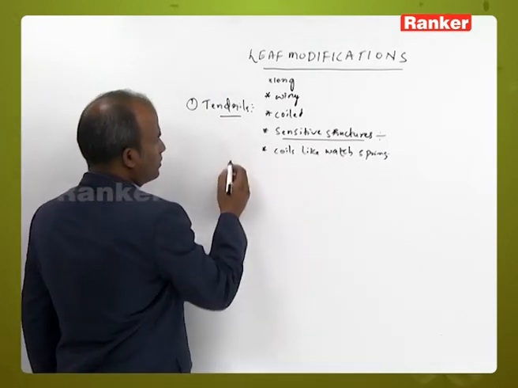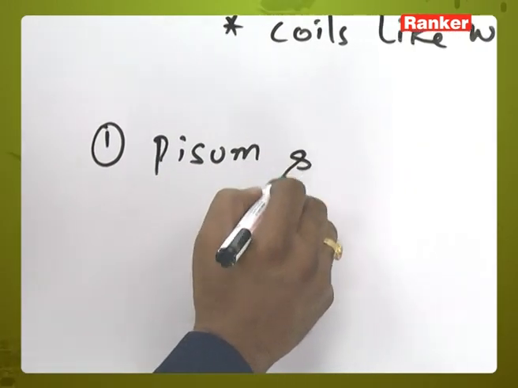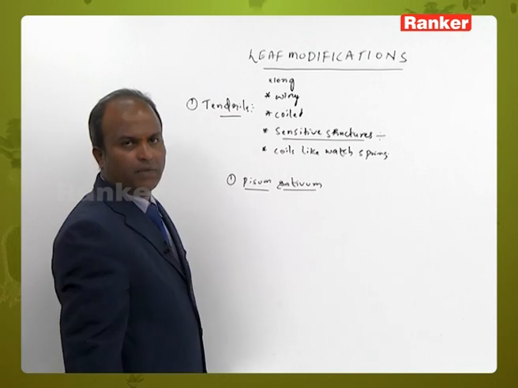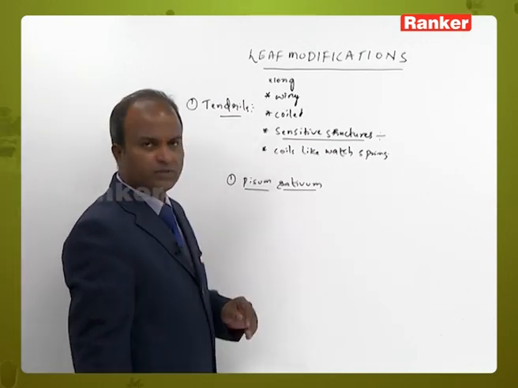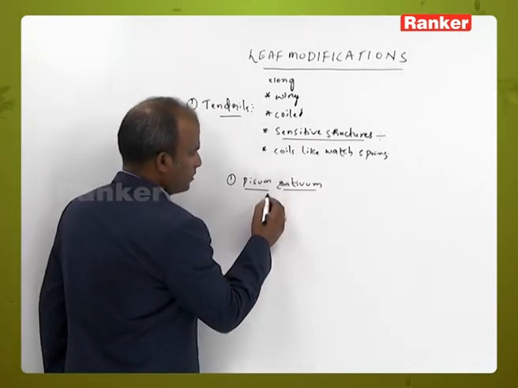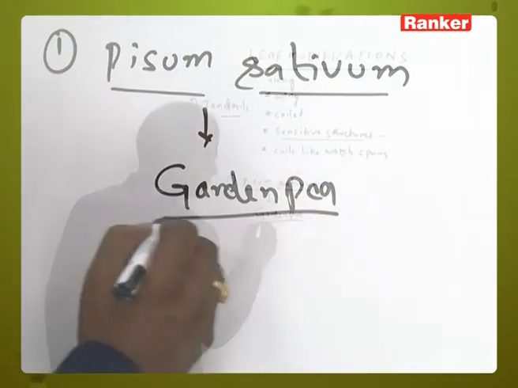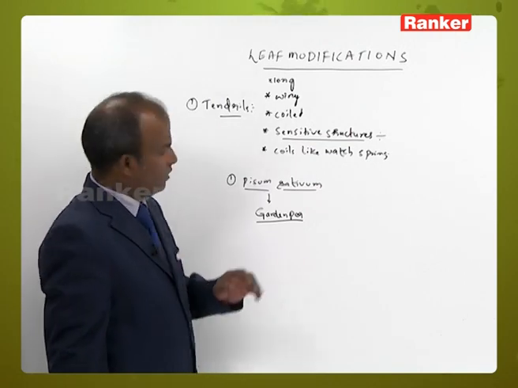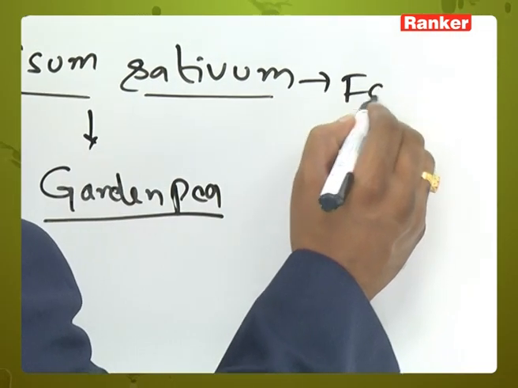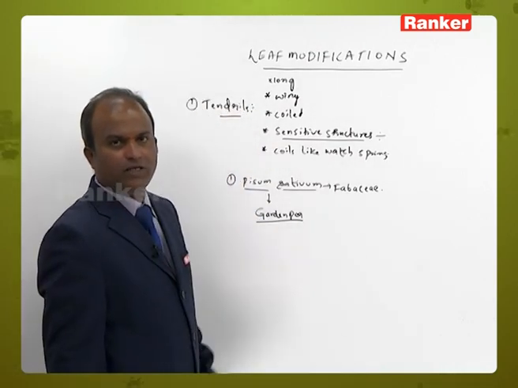The first example of tendrils is Pisum sativum. What is the common name of Pisum sativum? It is the garden pea, and it belongs to the family known as the Fabaceae family.